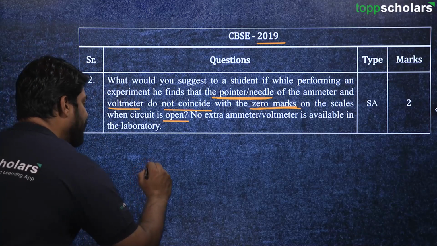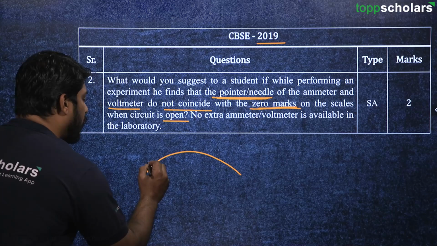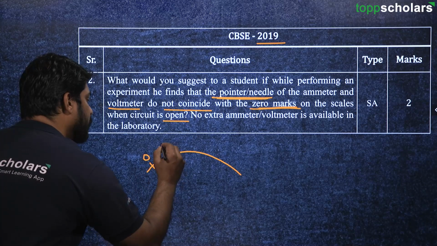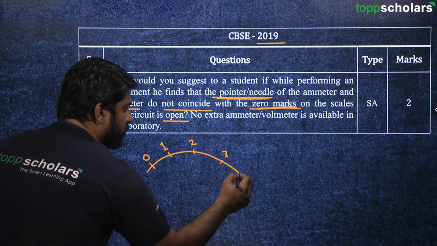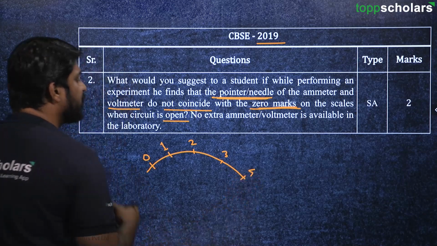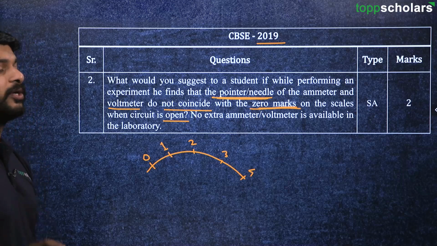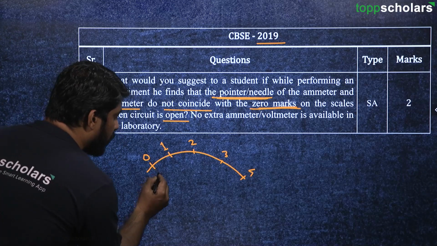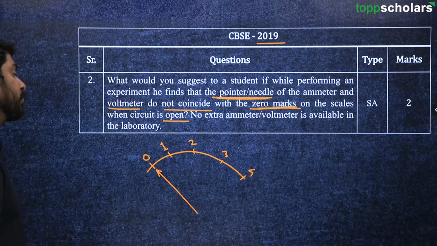So as we know, in case of a voltmeter or an ammeter, we have got markings like these. There is a 0, there is 1, for example, there is 2, there is 3, there is 4, something like this, and there is a needle, and when there is no current, or let's say there is no voltage, then these devices must point at 0, right?